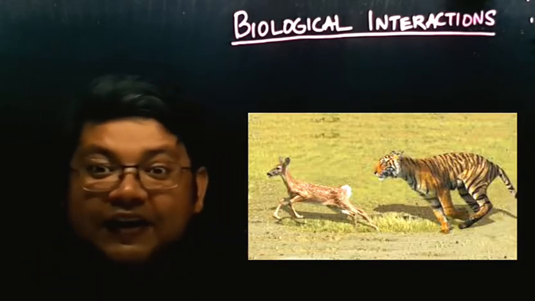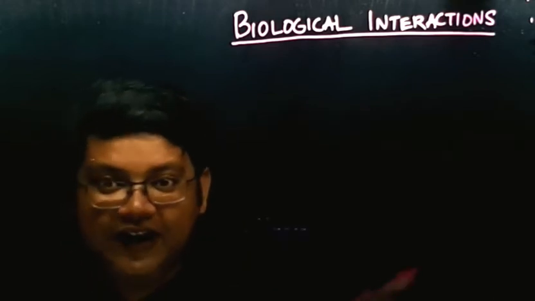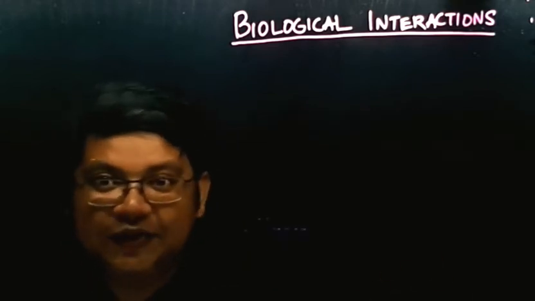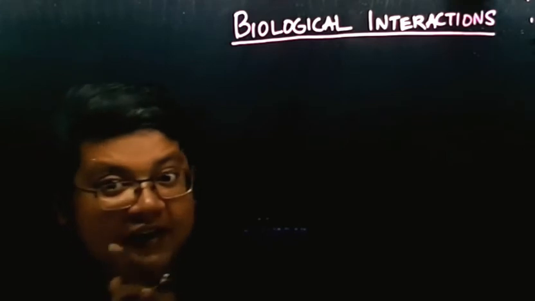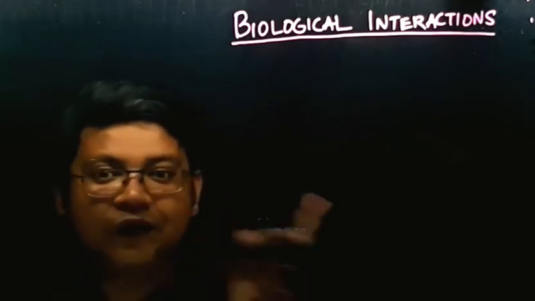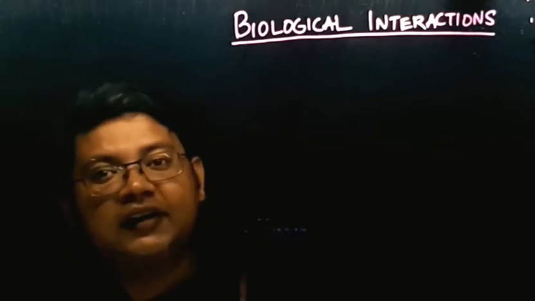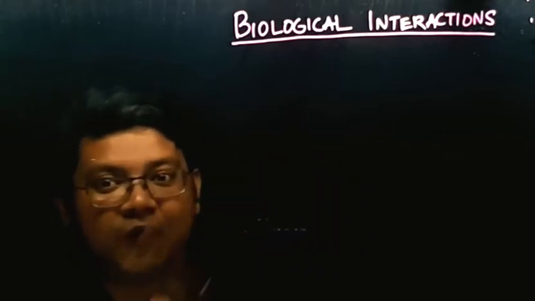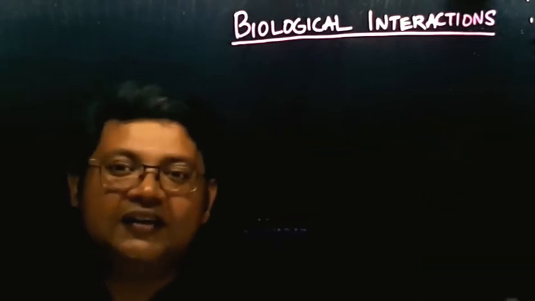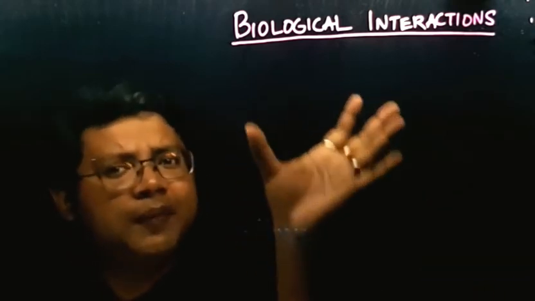When a tiger and a deer are present together, what will be the ultimate outcome of the interaction? The tiger will kill the deer. So you can see the interaction is there, but it is beneficial to the tiger and harmful to the deer. Similarly, there can be some interactions in the animal kingdom where the presence of one animal also helps the other animal. We'll talk about all these different types of interactions.